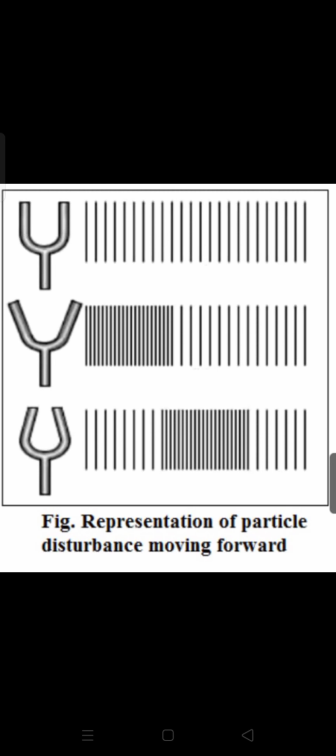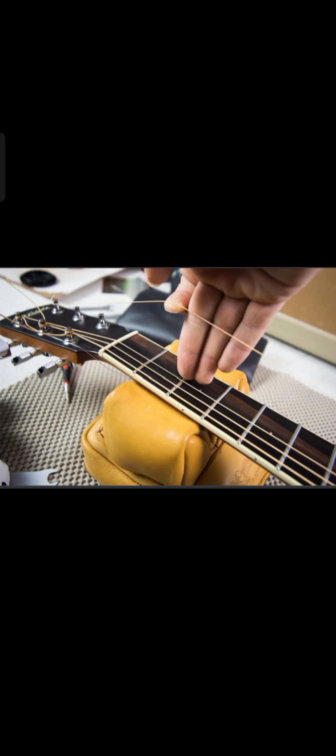Production of sound. Sound is produced due to the vibration of objects. Vibration is a periodic back and forth motion of the particles of an elastic body or medium about a central position. It is also named oscillation. For example, the stretched string of a guitar vibrates to produce sound.